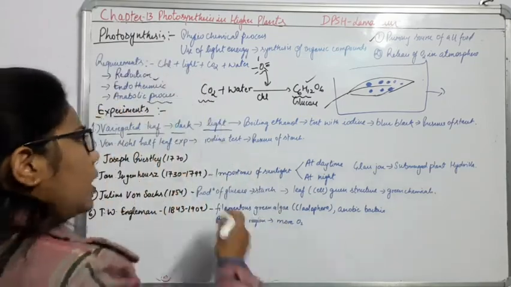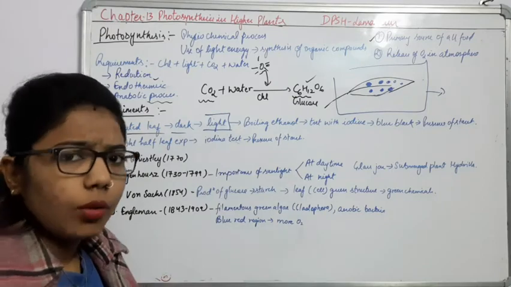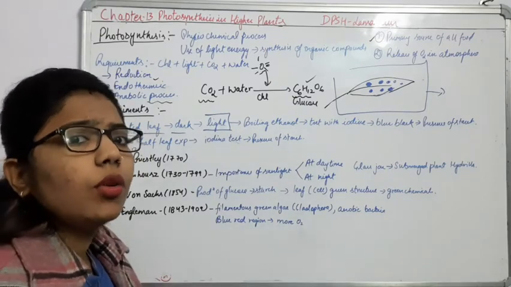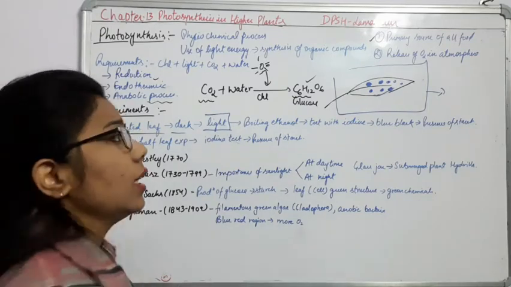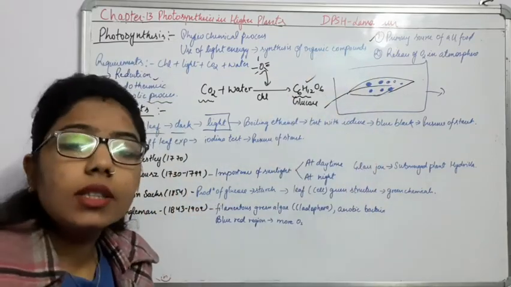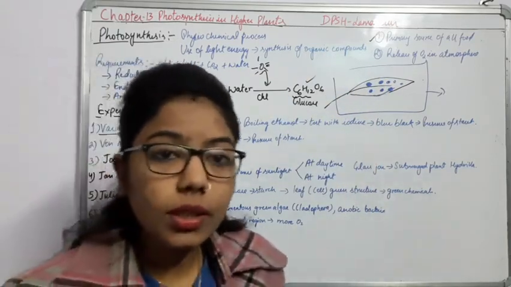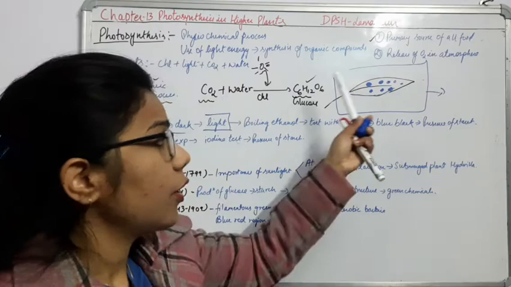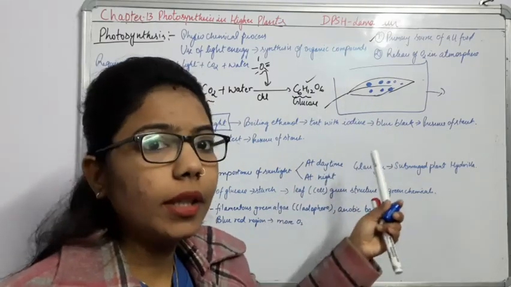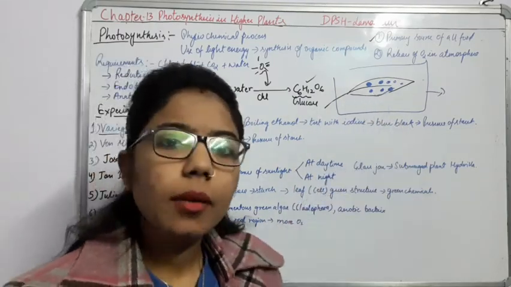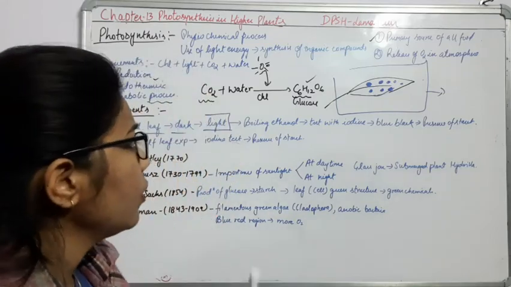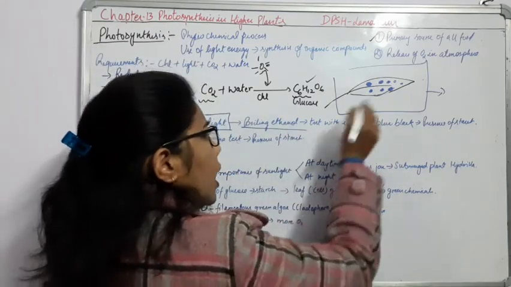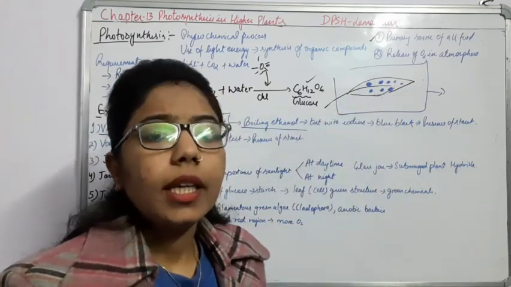So again, what happens here? Photosynthesis will be there. Due to photosynthesis, these green patches will start photosynthesis, and they will store the food material in the green patches. Now what we have done, we have kept this leaf in boiling ethanol.